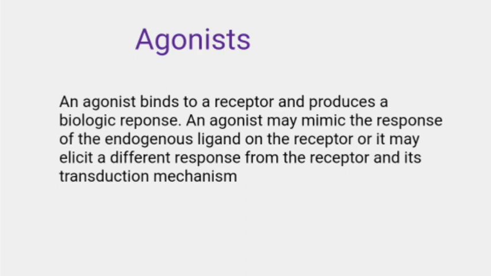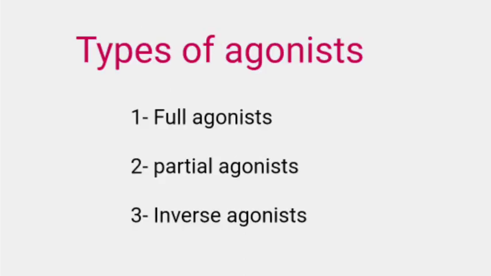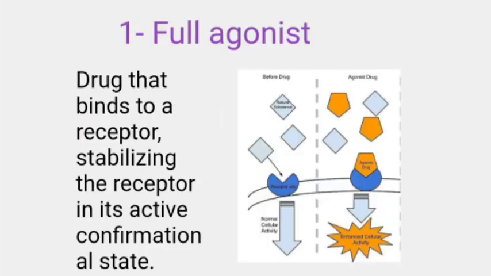Now, what are its types? It has three different types. These are full agonist, partial agonist, and inverse agonist. What are full agonists? If a drug binds to a receptor and produces a maximal biologic response that mimics the response to the endogenous ligand, it is known as a full agonist.